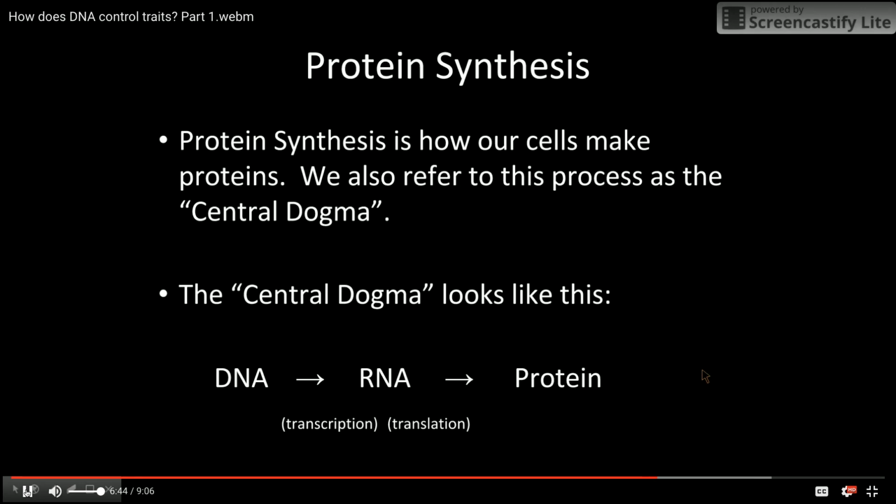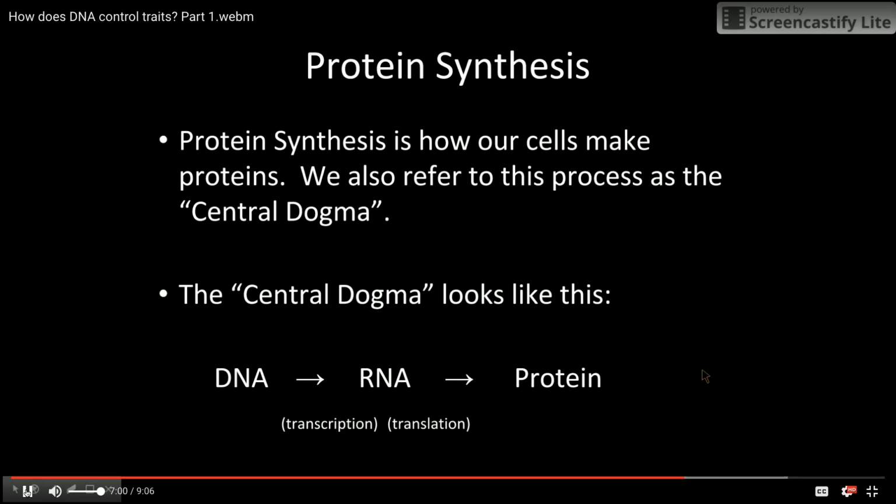We call this process the central dogma. I don't usually use this term. It just sounds weird to me, but you might see it somewhere. Like a Keystone question, it might talk about the central dogma. It's kind of the central idea or the central process that everybody kind of agrees on.